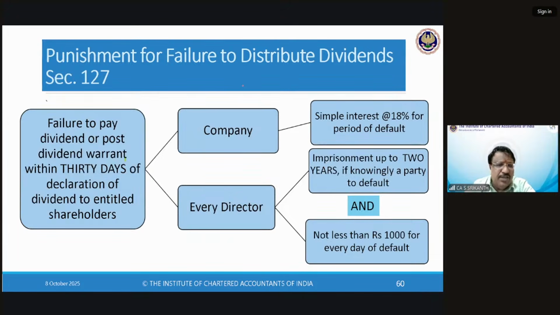Borrow, but borrow very conventionally rather than unconventional borrowings. And never give guarantees. It's a very powerful thing. Never give a guarantee to anybody. Okay. And for information, one more thing I'm telling is, try to avoid becoming a director of a company straight away.